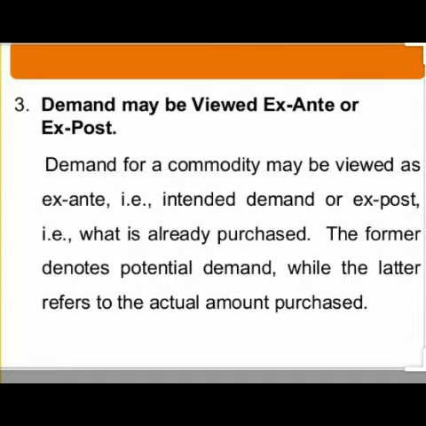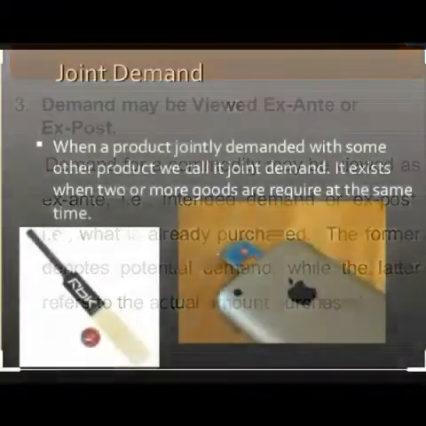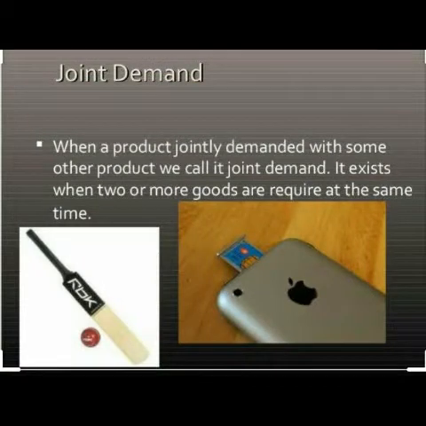Third kind of demand, joint demand, when a product is jointly demanded with some other product like bat and ball, microchip and Apple iPhone. So these are all together you have to demand for them. It's not that you are individually demanding this. Next kind of demand is derived demand.